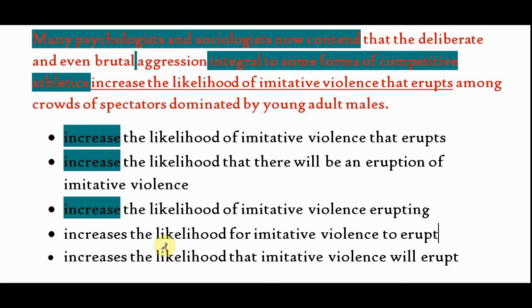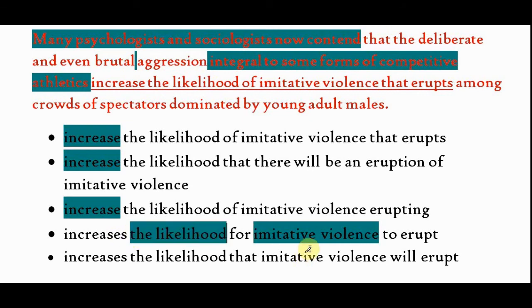D says increases the likelihood for imitative violence to erupt. What is the meaning of it? It says increases the likelihood for imitative violence. Actually, likelihood is not increasing for imitative violence, but the logic is it increases, and because of that increase, the violence will erupt among crowds.